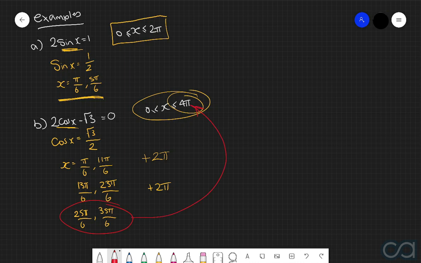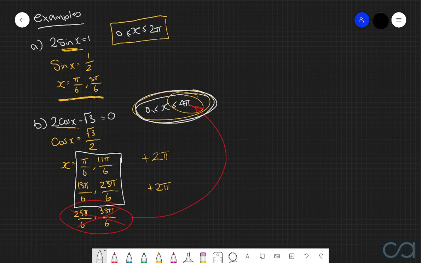So what that therefore tells us is that we cannot consider these two solutions because they lie outside of the domain that we're trying to solve this equation for. So what this therefore tells us is that these 4 solutions are the only solutions to this equation that satisfy this particular domain. So our final answer will be pi over 6, 11 pi over 6, 13 pi over 6, and then 23 pi over 6.